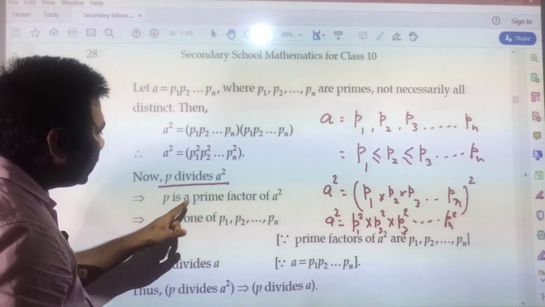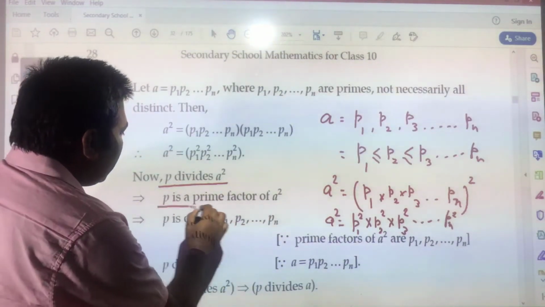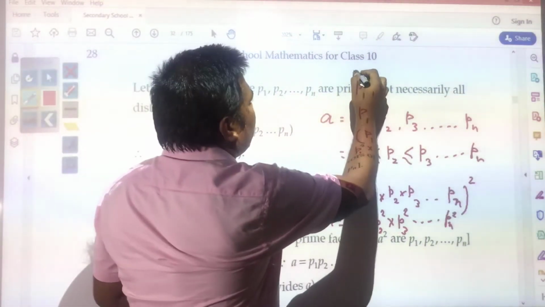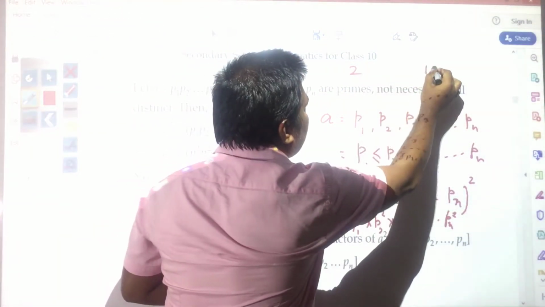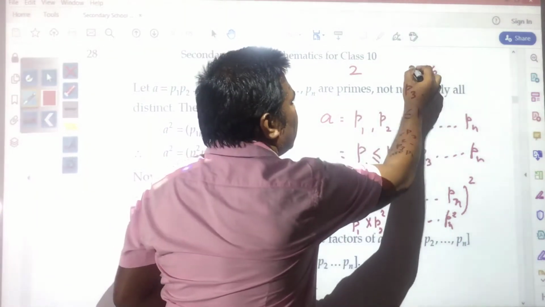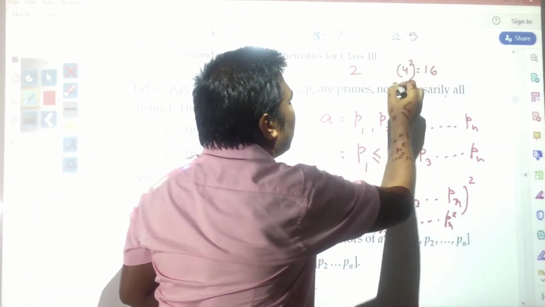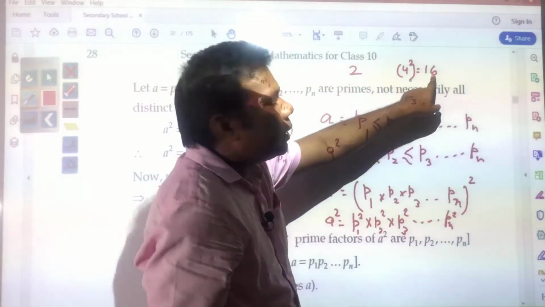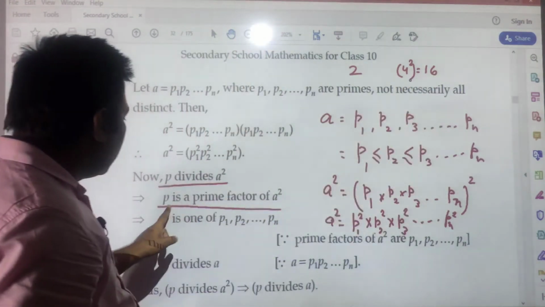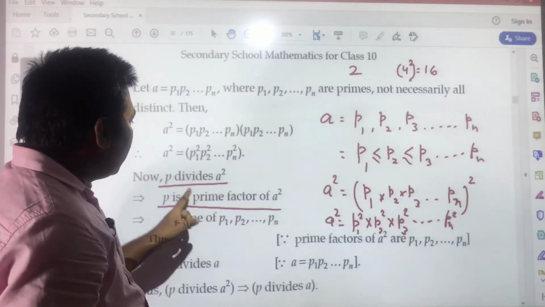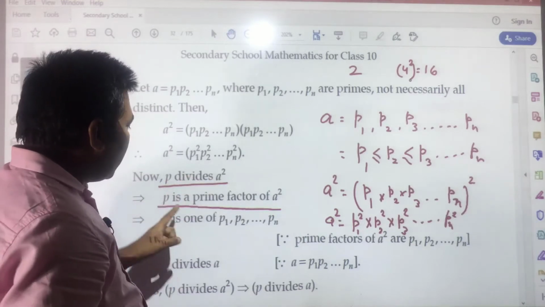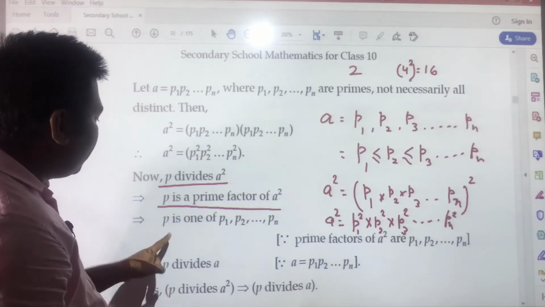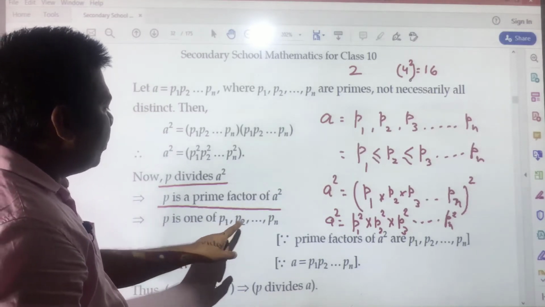So, P is a prime factor of A square. If P is dividing A square, here is one example I had taken: suppose 2 is dividing 16, and 16 means 4 square. If 2 is dividing 4 square, it means 2 is a factor of this number. So here, if P divides A square, then P is a prime factor of A square. That implies P is one of P1, P2 or Pn.